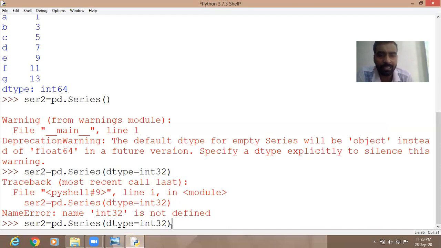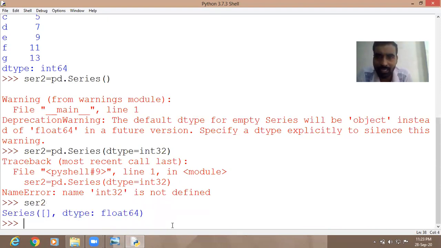Okay, maybe it is created. Let us check first. A warning is given, but maybe it is created. Let us check series 2. Yeah, it is created. The warning is given, but it is not an error of your series. It says that in a future version, the default data type of series will be object instead of float 64. Okay. So series 2 has been created.